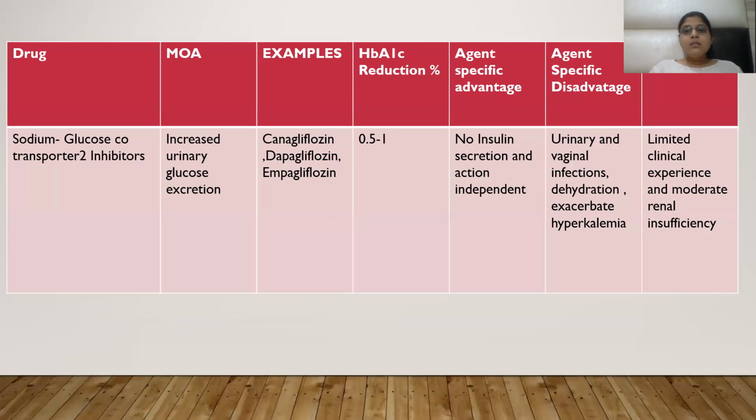This is the table showing the sodium glucose co-transporter 2 inhibitors. They increase urine glucose excretion: canagliflozin, dapagliflozin, empagliflozin. HbA1c reduction is just 0.5 to 1%, and their action is independent of insulin secretion. The disadvantages are that they cause vaginal, genitourinary and urinary tract infections and dehydration. As they lead to increased glucose expulsion, they can also cause metabolic abnormalities in the body.